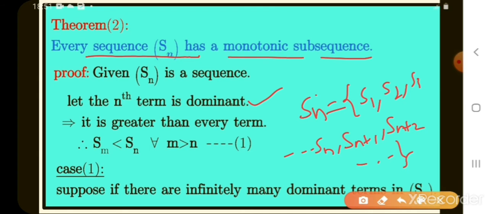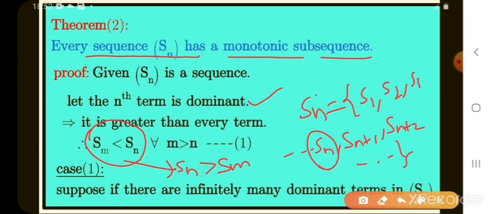In these elements, the nth term, that means Sn, is the dominant term. That means Sn is greater than all terms, greater than every term in the sequence. That implies Sm less than Sn, where Sm is another term. That means Sn greater than Sm. Both are the same, where m belongs to the natural numbers. Okay, this is equation number 1.